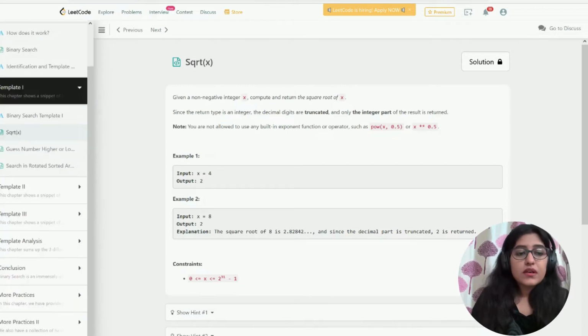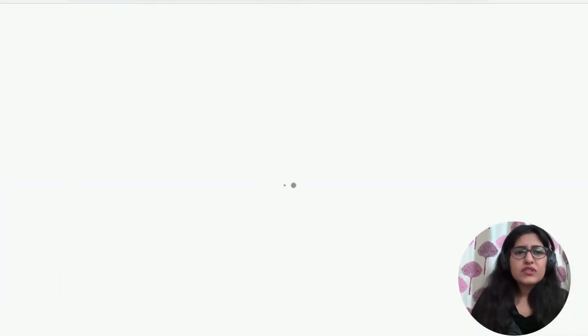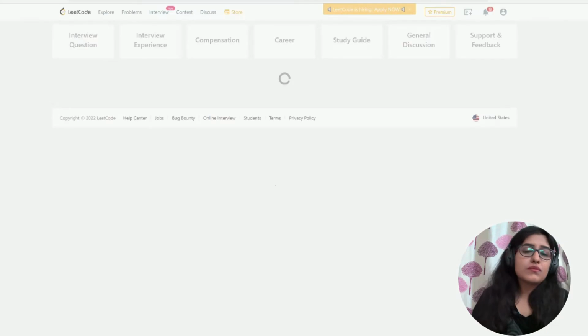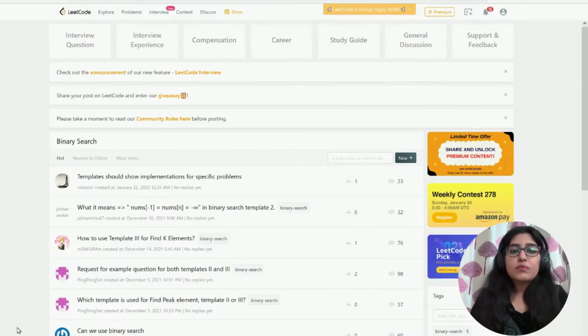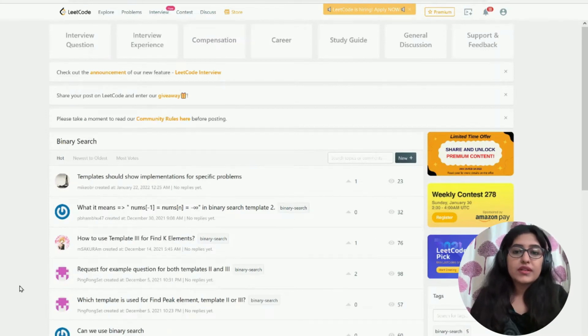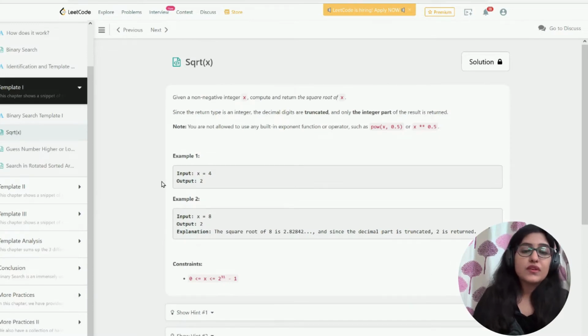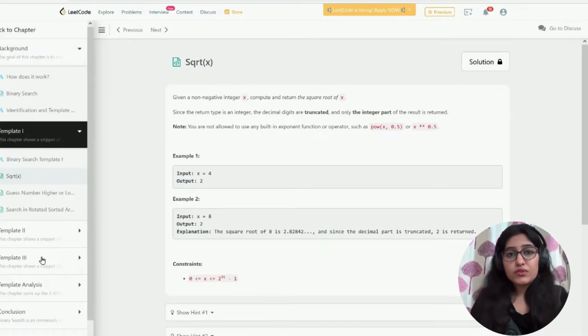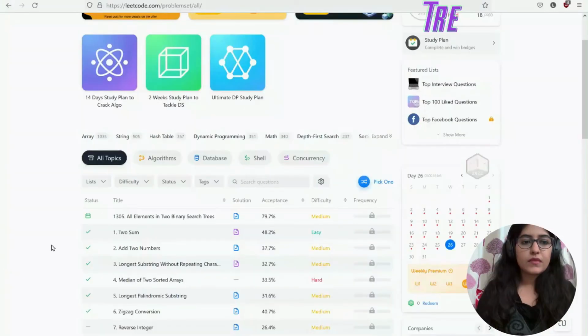Plus, many people just leave that particular discussion point. Why this discussion part is important, I'm not going to ask you to go to all the discussion threads, but sometimes there are many people who are preparing like you and they have good insights. They have different templates that they have found out by tracing different questions. So this is what you can find in those discussion topics. Plus, if you have any query, you can also feel free to post there.